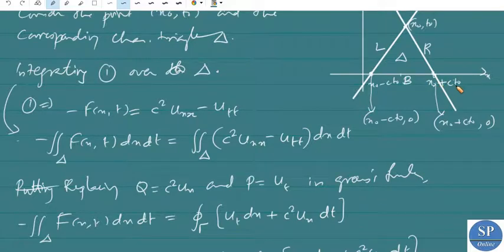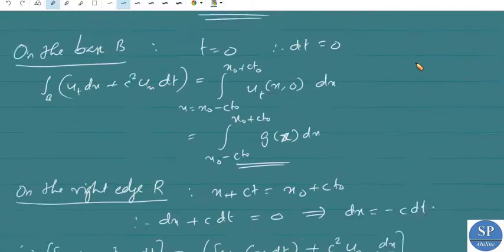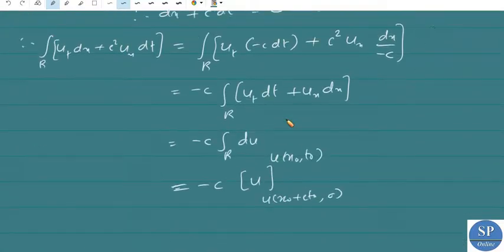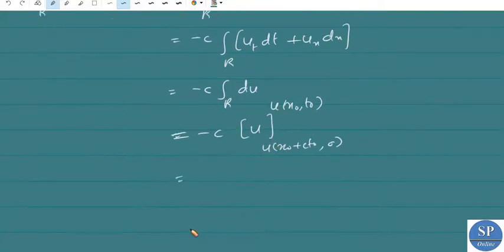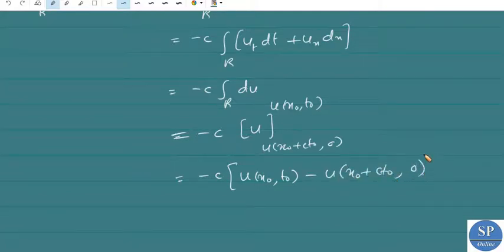Okay, so we are integrating from this point to this point, having converted the integrand to du. So our integral will be u, and the value will be minus c into u of x naught comma t naught minus u of x naught plus c t naught comma 0.